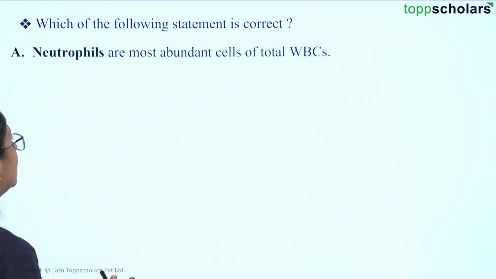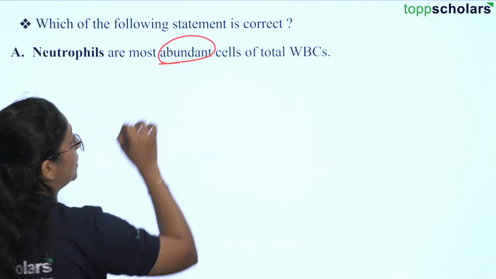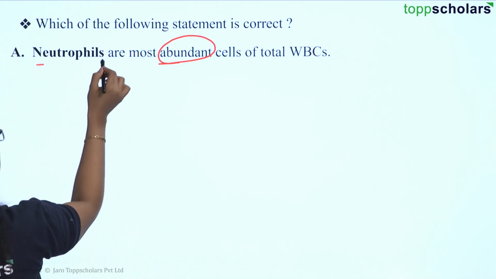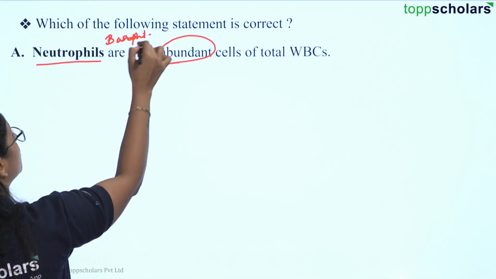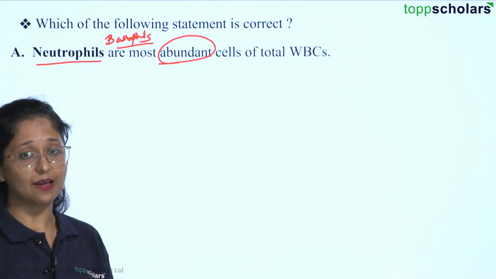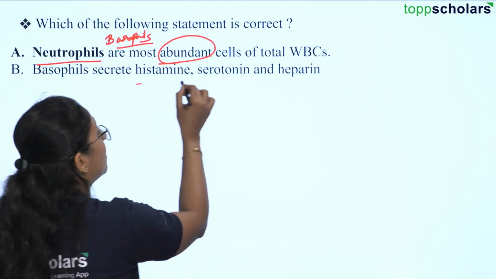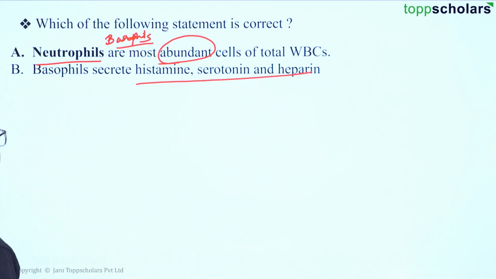So here, ideally, basophils are not the most abundant cells present in WBCs. We have different types of WBCs, right? So here we have neutrophils and not basophils. Basophils are present in very small amounts. Many times they are even absent from our blood. Then basophils secrete histamine, serotonin and heparin. Yes, they help to secrete all of these molecules.